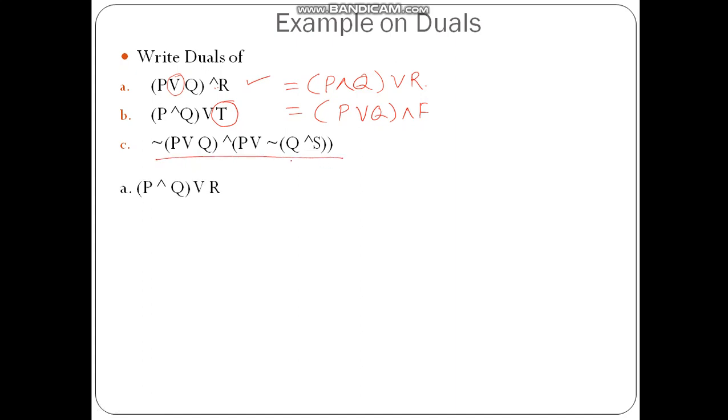So this is the answer for the dual of the first one, and this is the dual of the second one. Whatever we have calculated over here, this and this are equal. For the third one, it is a not of P. So the not is kept as it is, and inside the bracket the disjunction function is replaced by conjunction function. Here a conjunction is replaced by disjunction. A disjunction is replaced by conjunction here. Not is kept as it is, so instead of Q and S, here it is Q or S. So this is how we can find out the duals of the given formula.